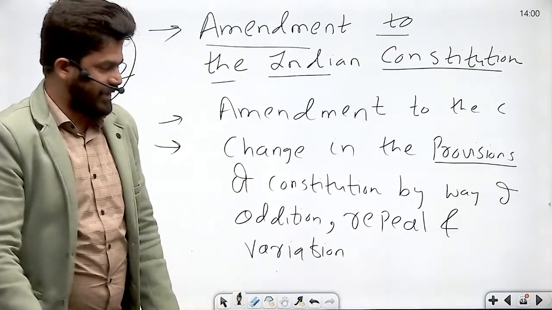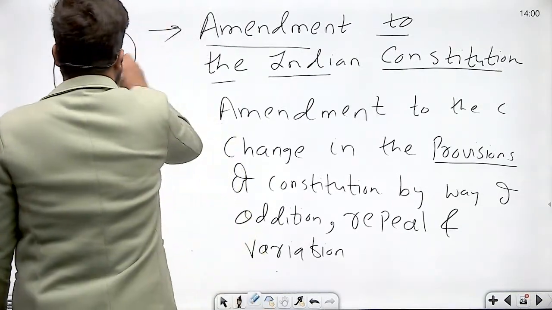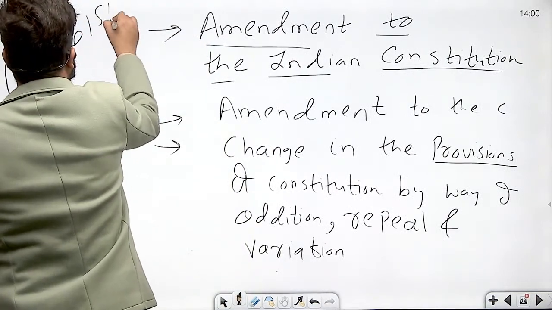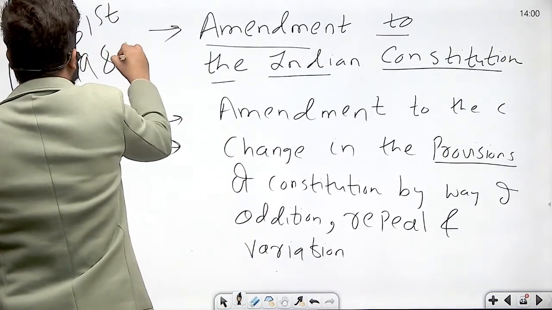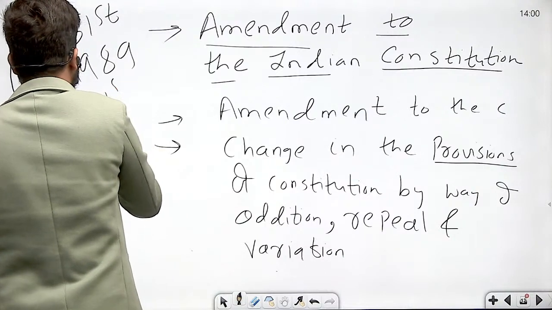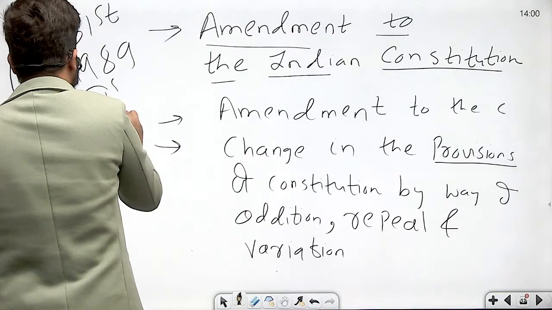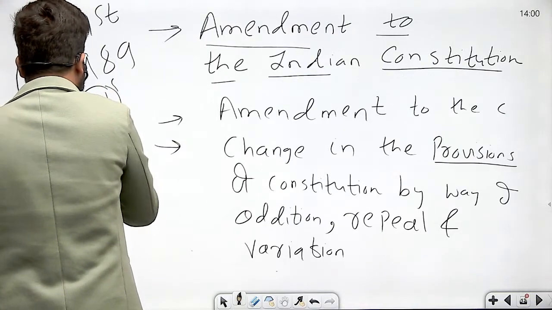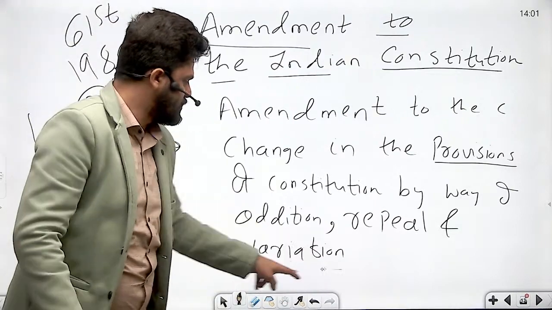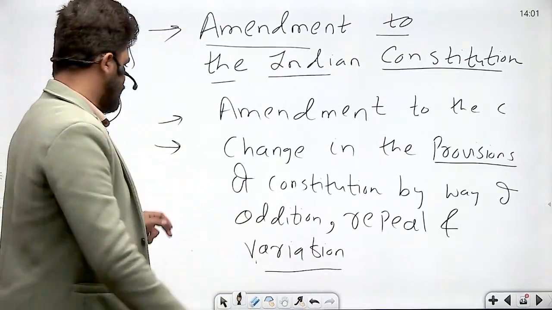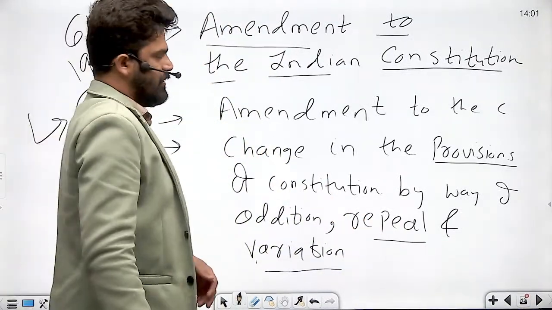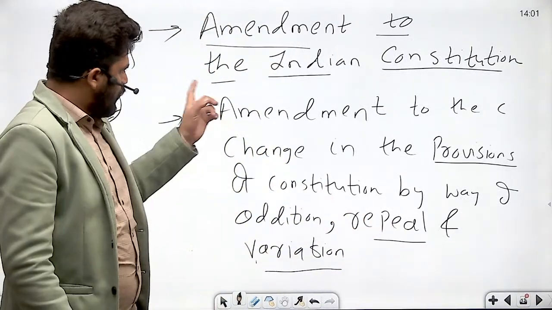For example, let me give another example. 61st Constitutional Amendment Act was passed in 1989. It reduced the voting age in India from 21 to 18. So instead of the word 21, the word 18 was replaced. Okay? That is variation. But here there was repeal as well, है ना? ये 21 को हटा के 18 लिख दिया. Replacement. Okay? Right?